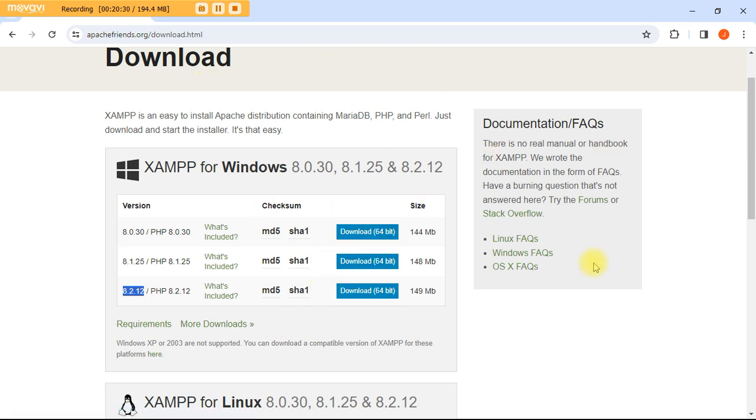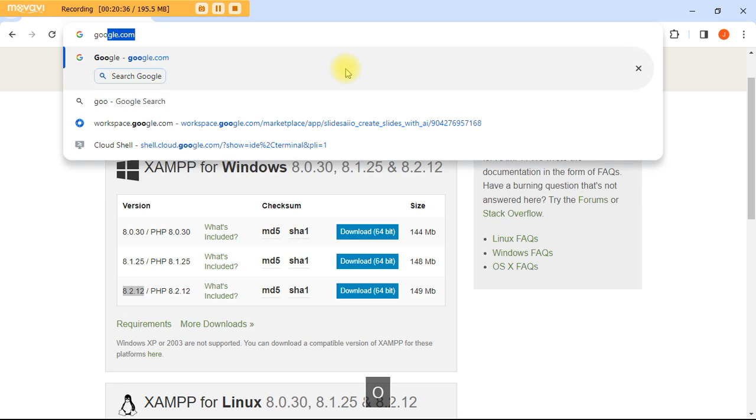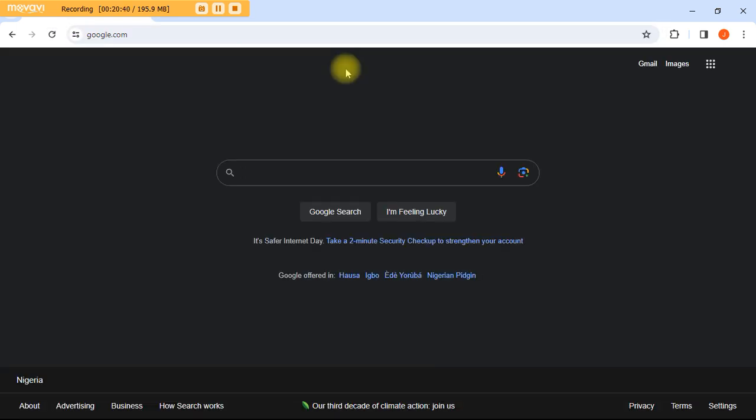Since I have XAMPP downloaded on my system, there is no need for me to download it, but you go ahead and download. Then from your download folder, you locate the XAMPP and double click on it, then you install. If the download came down as a zip file, all you need to do is go ahead.